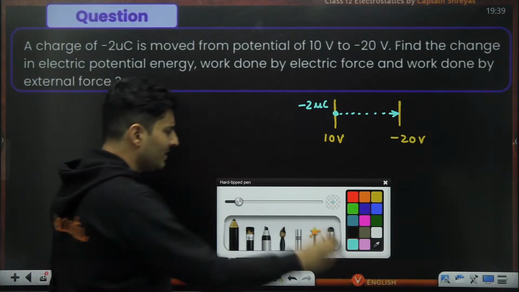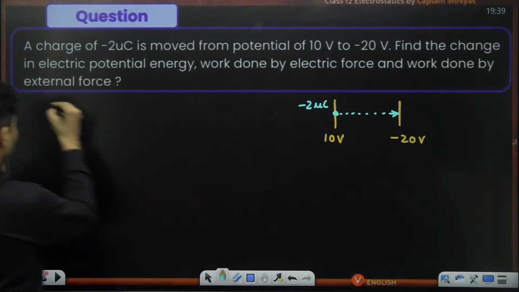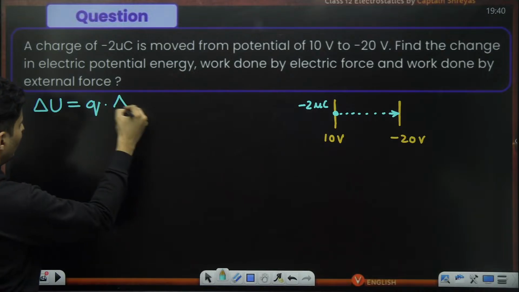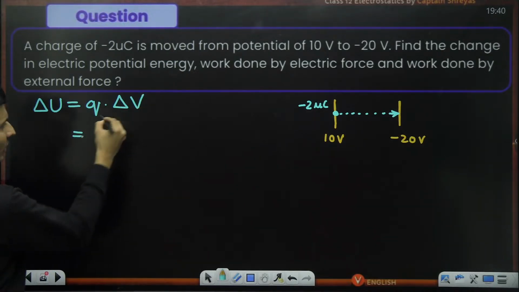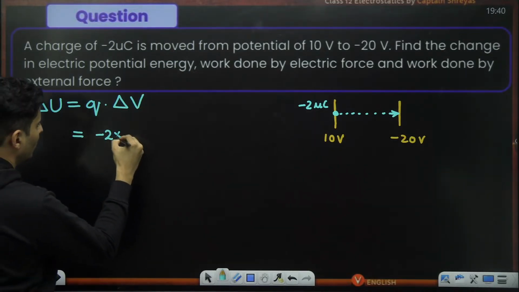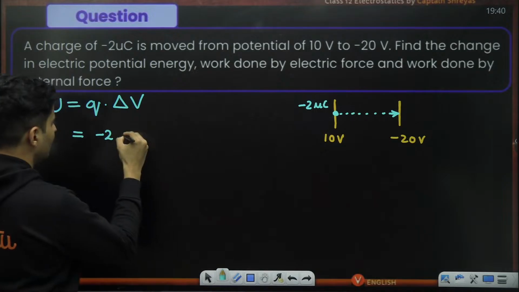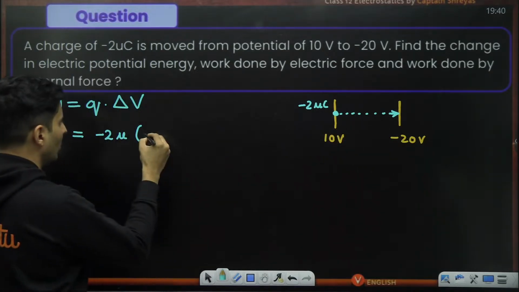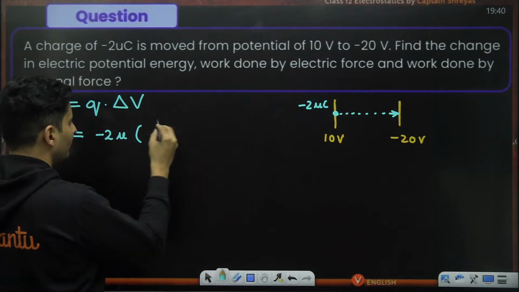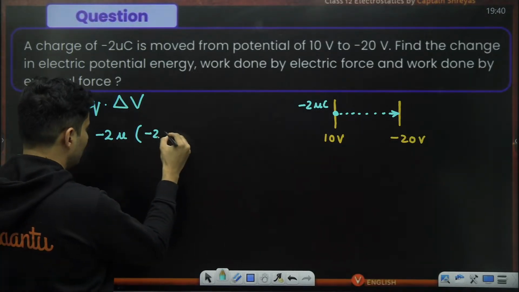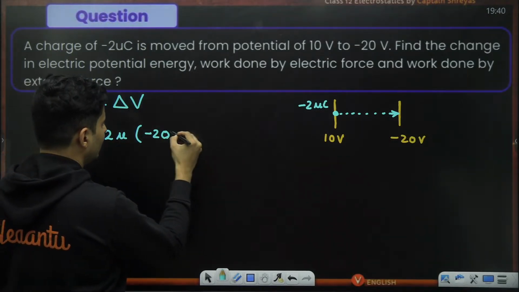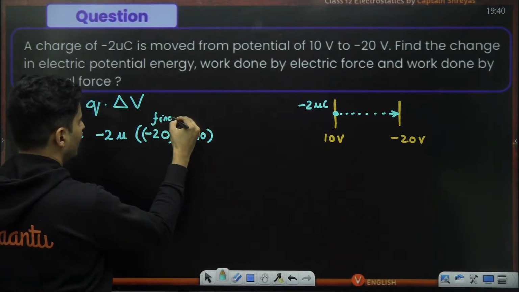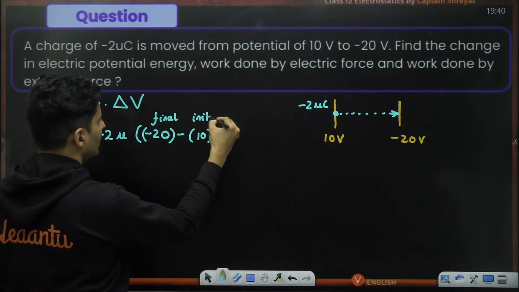First things first, guys, what is the value of delta U? It is charge into voltage difference. What is the charge? It is -2 micro. Voltage difference means final minus initial. Final is -20, minus initial, which is 10. So always final minus initial has to be done.